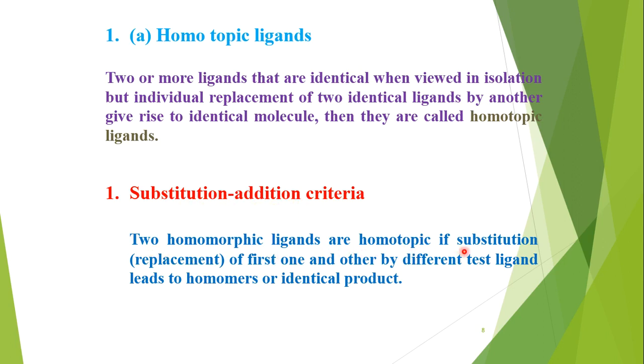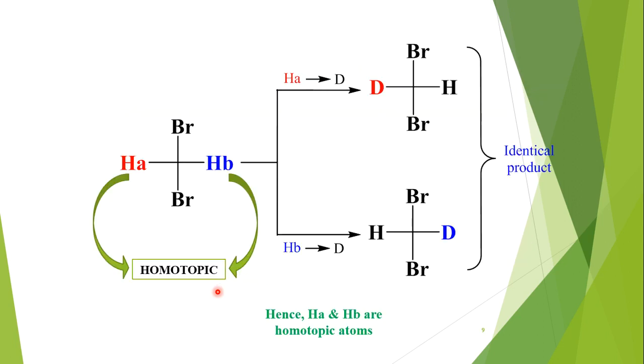Two homomorphic ligands are homotopic if substitution or replacement of the first one, and the other, that second or third ligand, by different test ligands leads to homomers or identical products. Means the two or three structures we get will be exactly identical or homomers. So these type of ligands are called homotopic ligands.